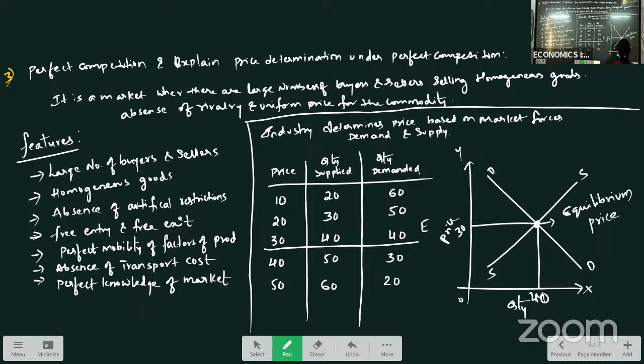So who will determine price in perfect competition? Under perfect competition, price is determined by the industry because there are n number of firms. That is the reason industry will decide the price based on demand and supply. Clear? Hope you understood this answer. In detail, how to write this answer, you can see our previous videos.